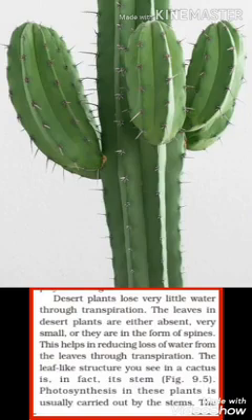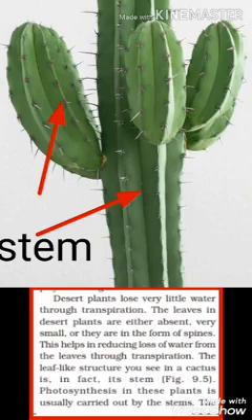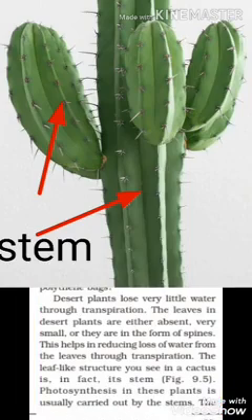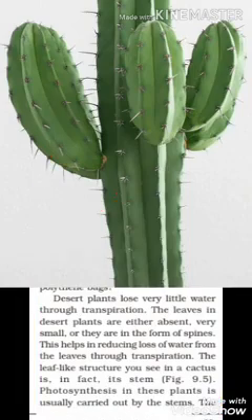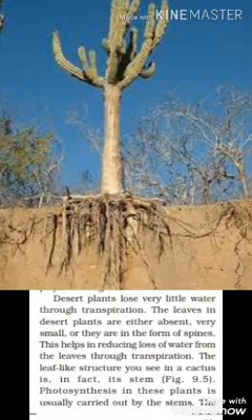The leaf-like structure which is seen in cactus is actually its stem. Photosynthesis in these plants is carried out by the stem because of its green color. The stem is also covered with a thick waxy layer which helps in the retainment of water. The tissues of the cacti, they do not lose water because of this waxy substance. Most of the desert plants have roots which go very deep into the soil for absorption of water.